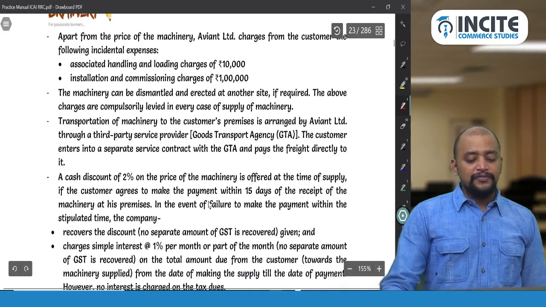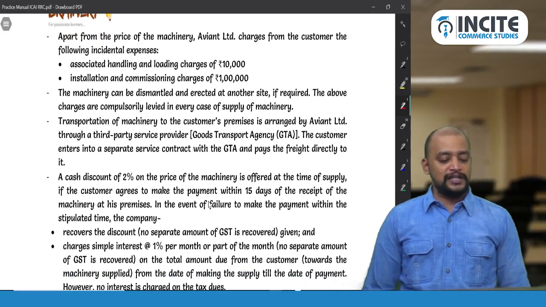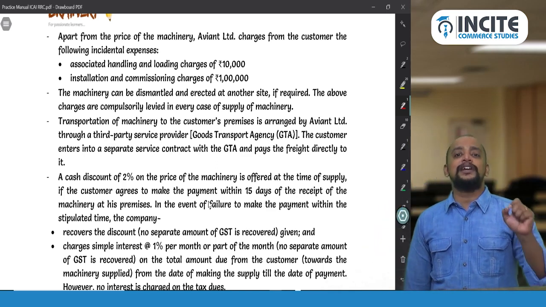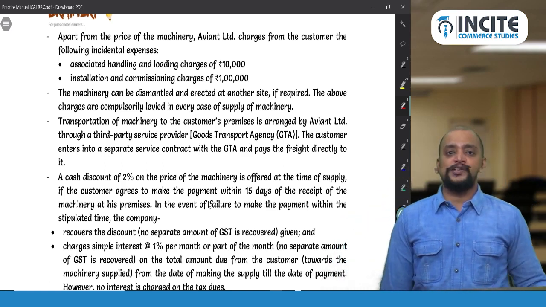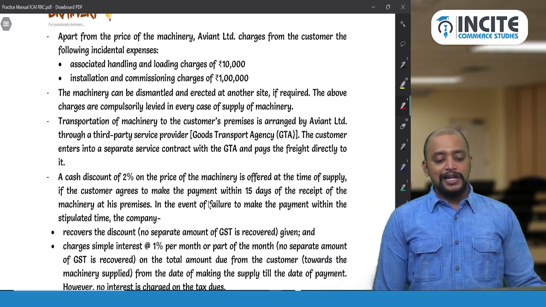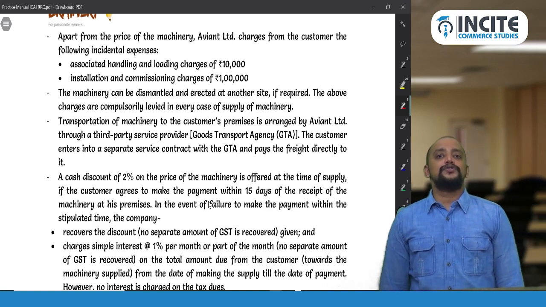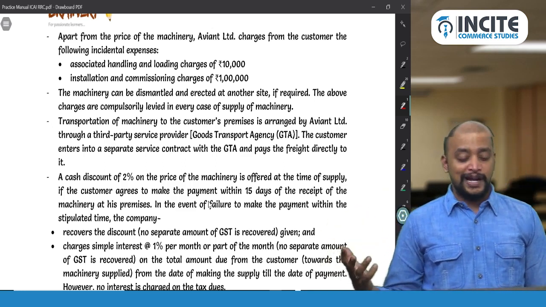And then apart from the price of the machinery, Avient Limited charges from the customer the following incidental expenses. The word used is incidental expenses, which means that it should definitely be included in the value. As per section 15 subsection 2 clause B, incidental expenses should be included in the value. Associated handling and loading charges, installation and commissioning charges. So 1,10,000 rupees should be taken to the value. Whatever may be the price, for that price 1,10,000 should be added.